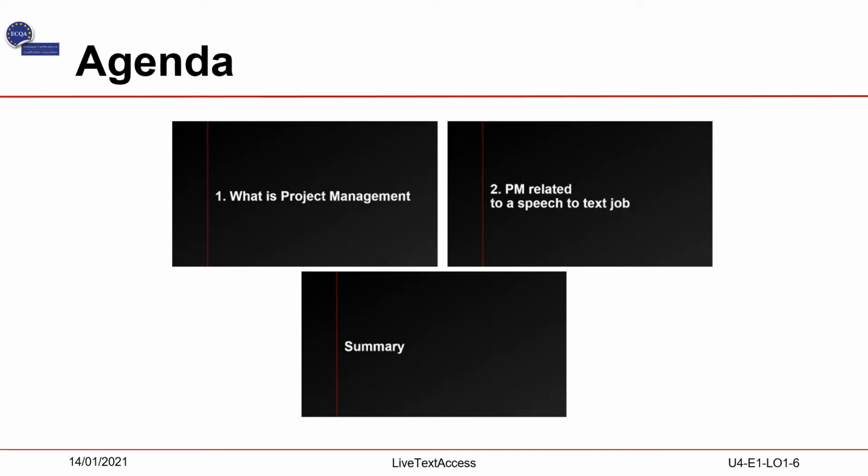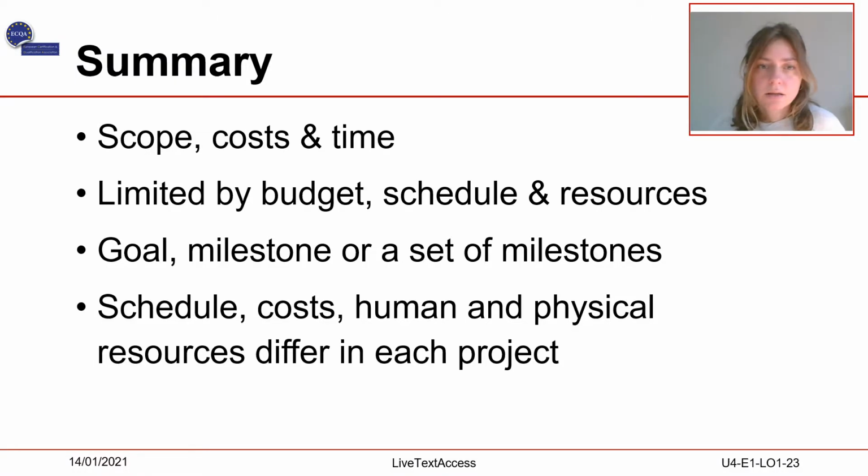Now, all important points in a short summary. Scope, costs, and time have an equal influence on the quality of a project, and all elements need to be considered in project management.